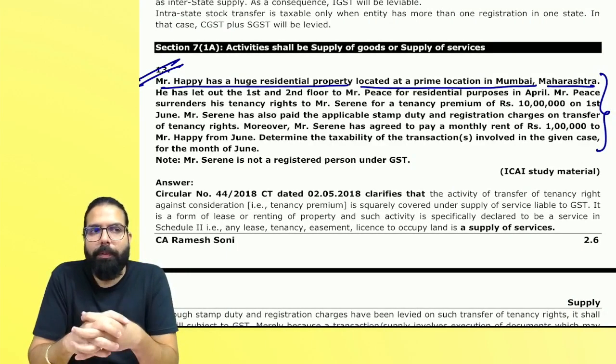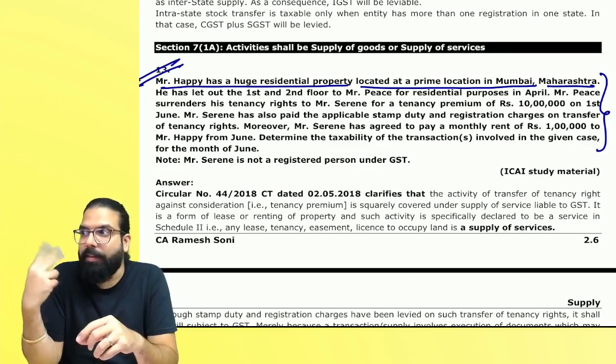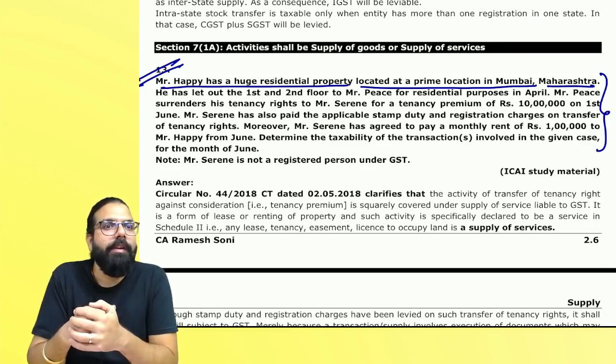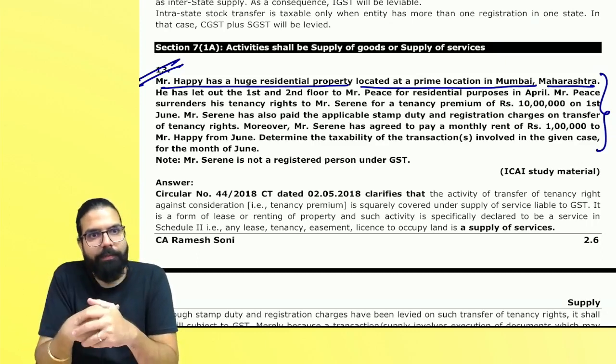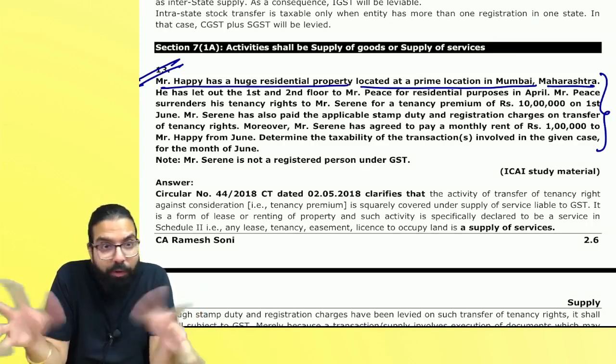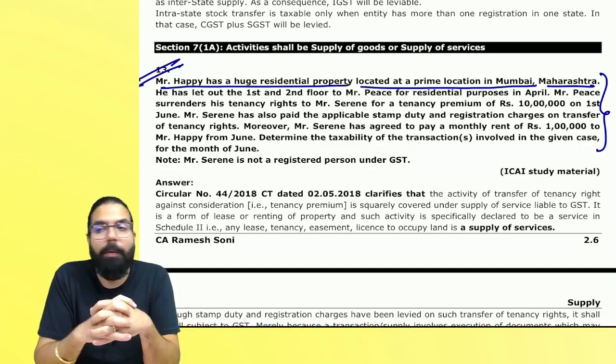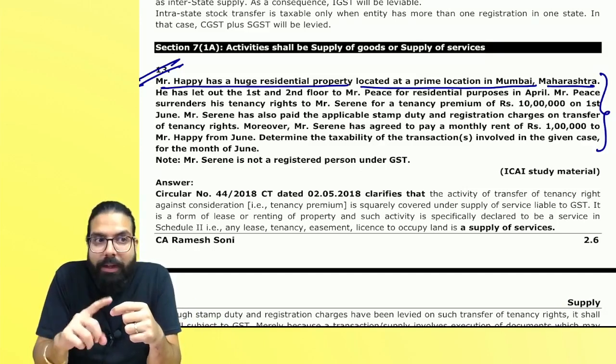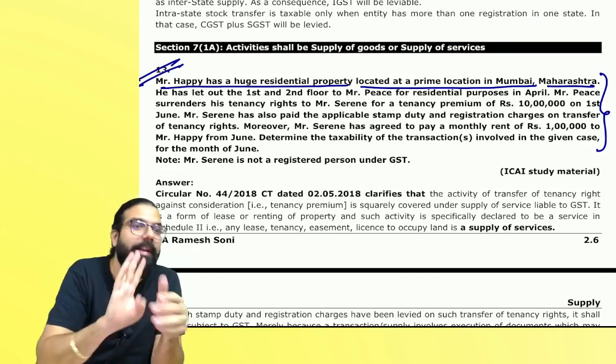You have not read the question properly. Second transaction. You know what a student does? He first writes about the first transaction, because whatever he knows, everything he'll vomit out. But you have to control. What they are asking, you have to write only that much, because you have limited time.